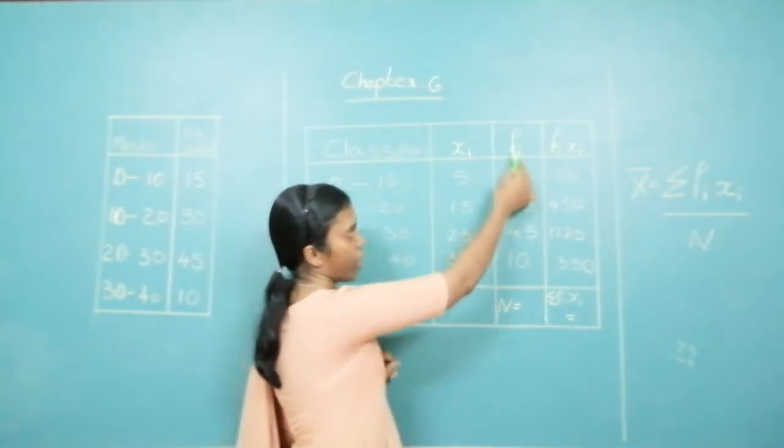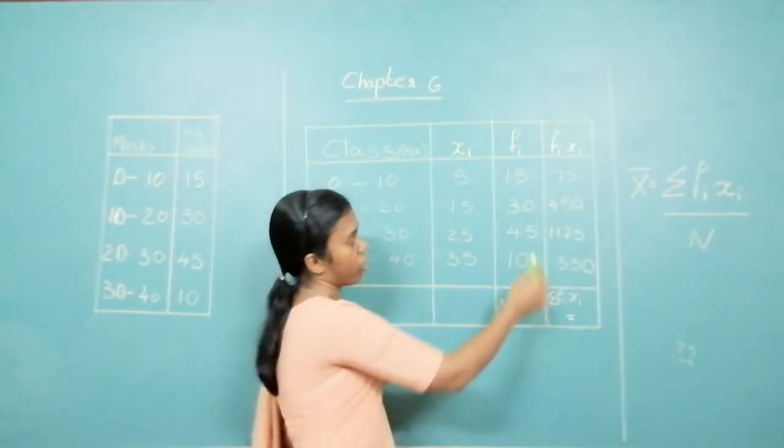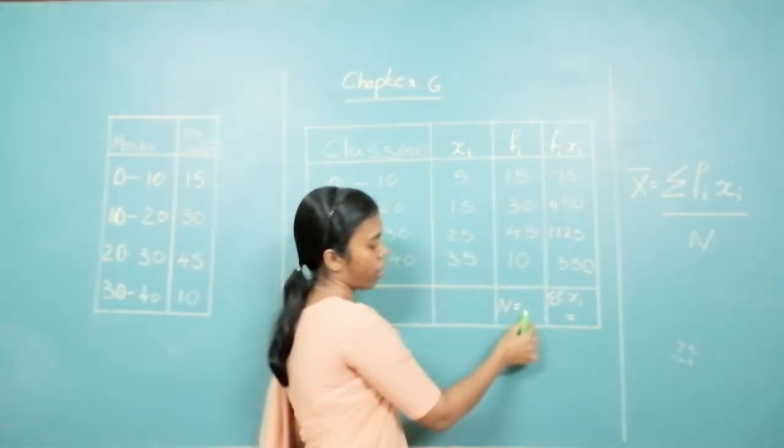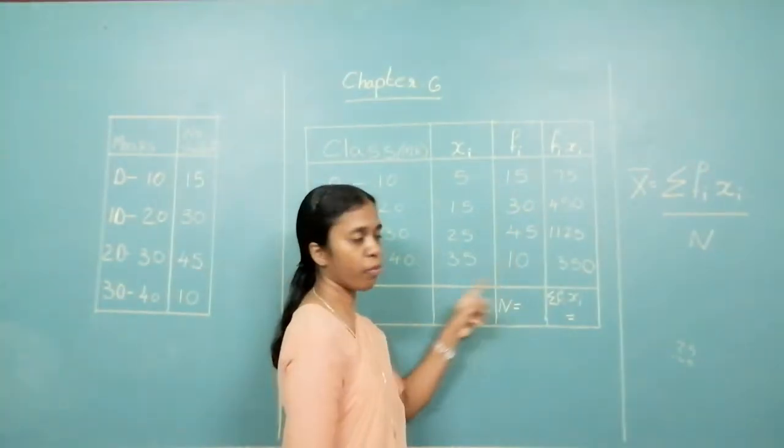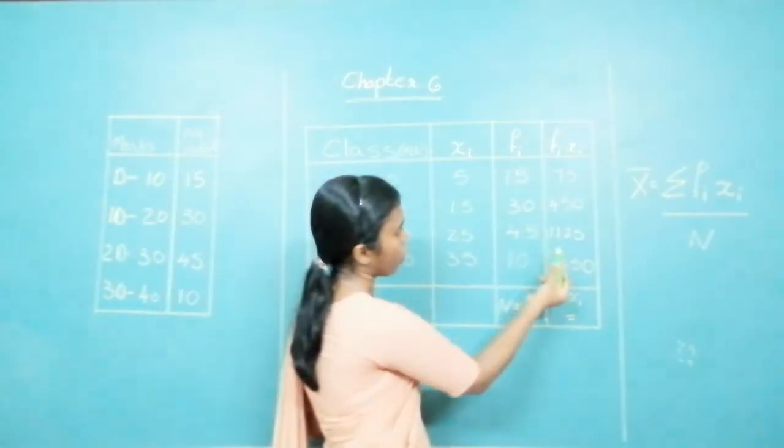Now we have to find the sum of the frequencies, means add all these and you have to write. That is written in capital N. Capital N is the summation of frequencies. So what do we get over here when you add?